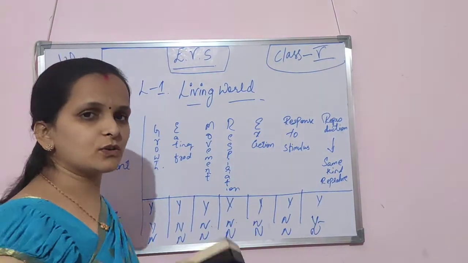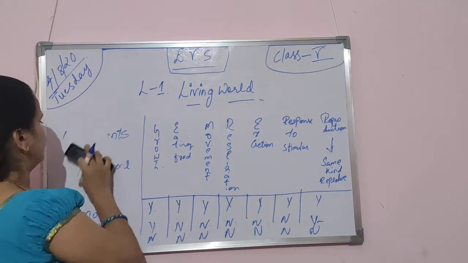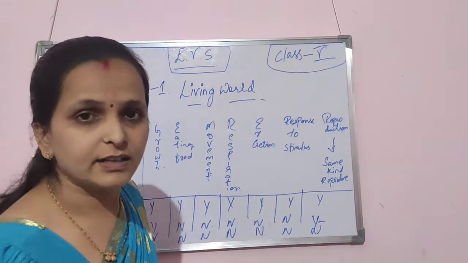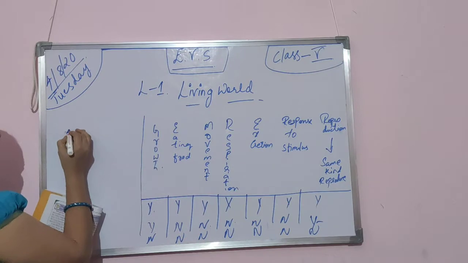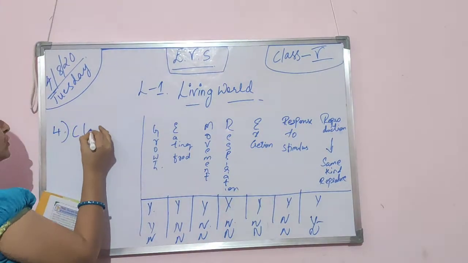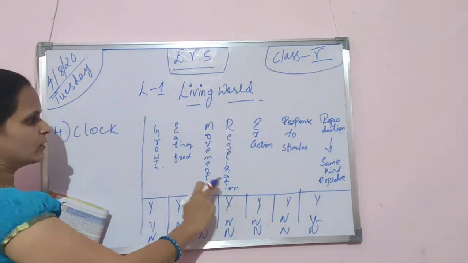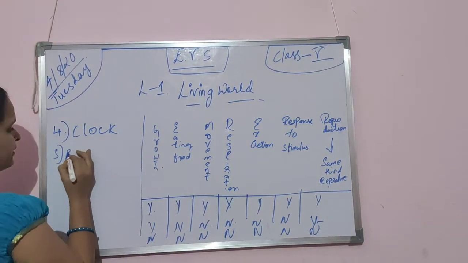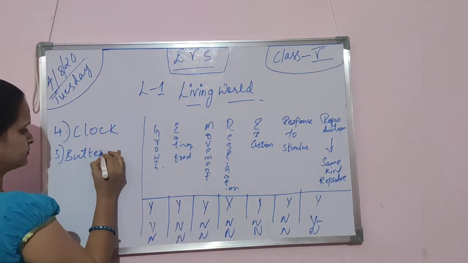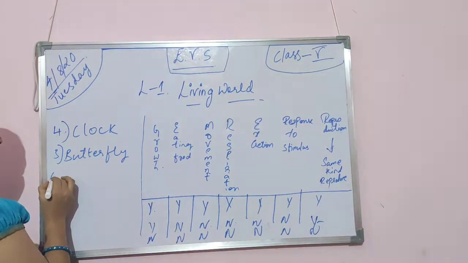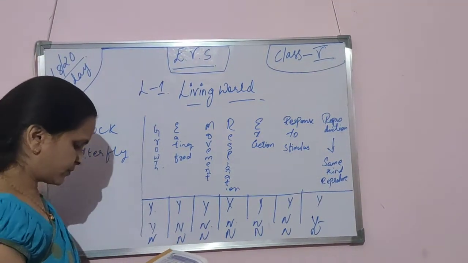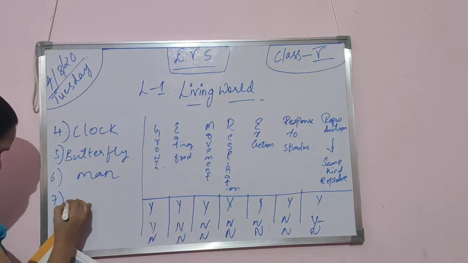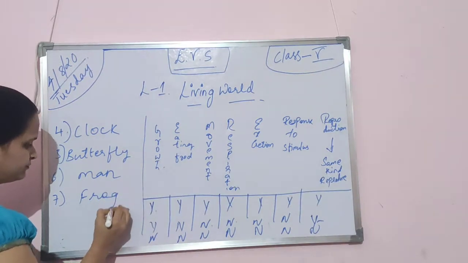You have to try it on your own and just send me. So like that, take this. Fourth one, clock. You have to say yes or no. Okay, out of all these. Fifth one, butterfly. Man. Frog.